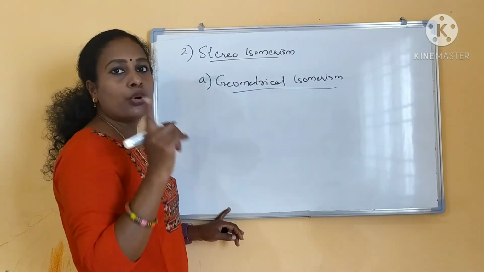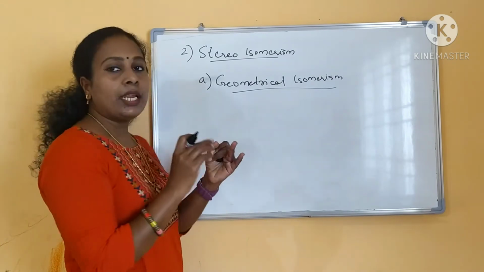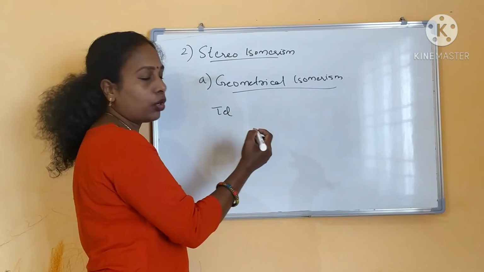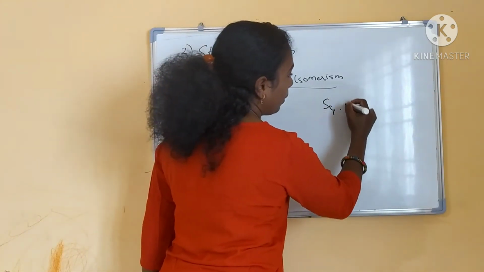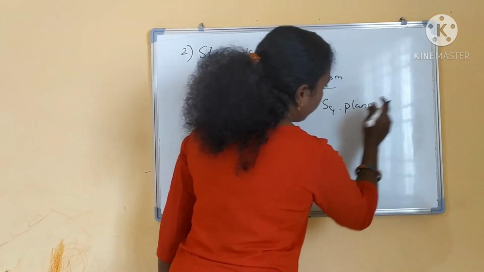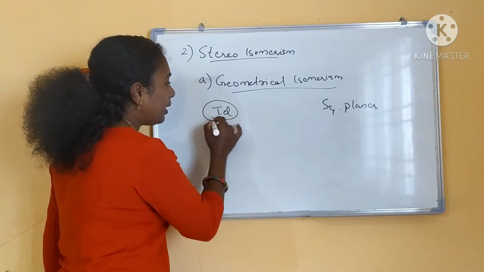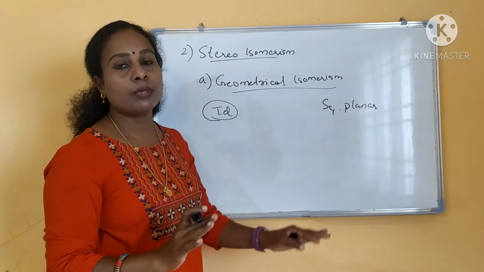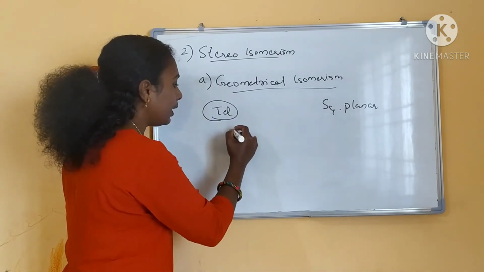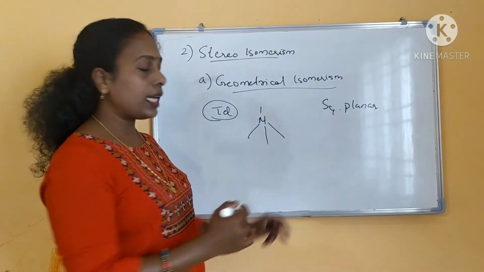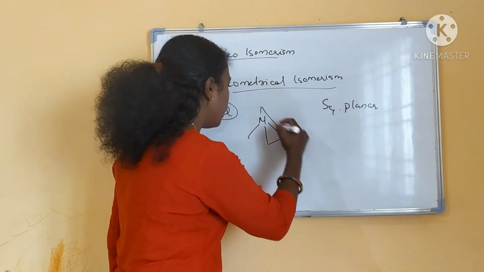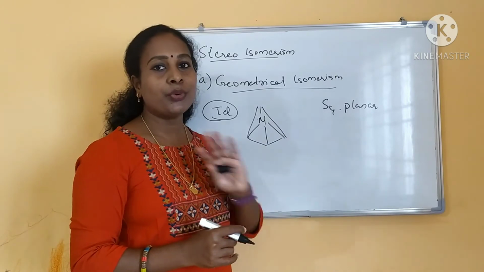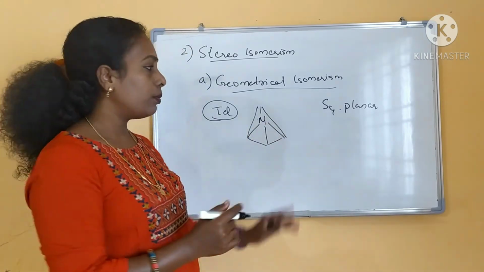Geometrical isomers in coordination number 4 we will see. There are 2 possibilities for coordination number 4. Either it will be a tetrahedral complex or it will be a square planar complex, right? With coordination number 4, a tetrahedral complex will never show any geometrical isomers. Whatever the type you are getting, this type will not show any geometrical isomers. So whichever complexes are tetrahedral in shape, you need not worry, there are no geometrical isomers present.